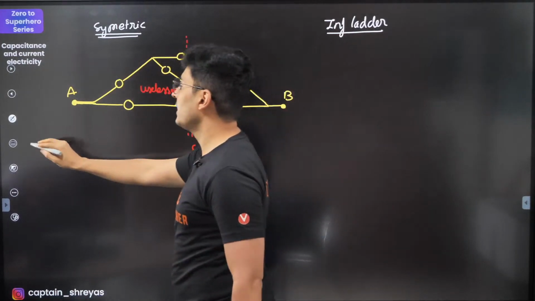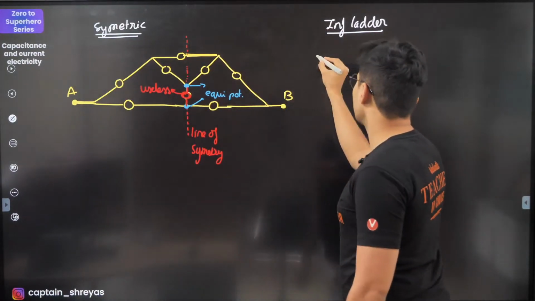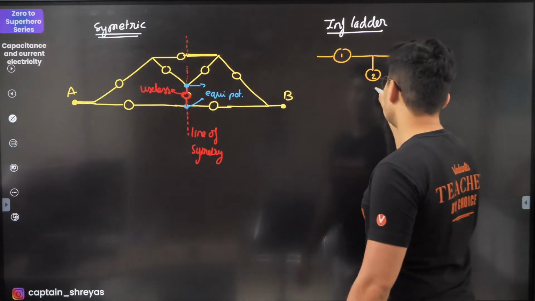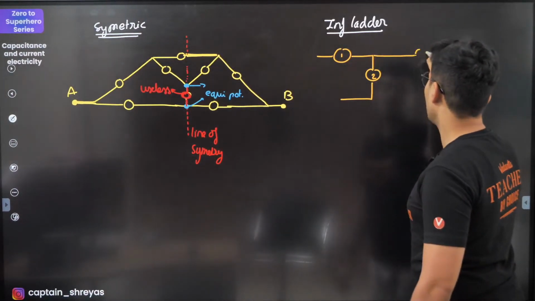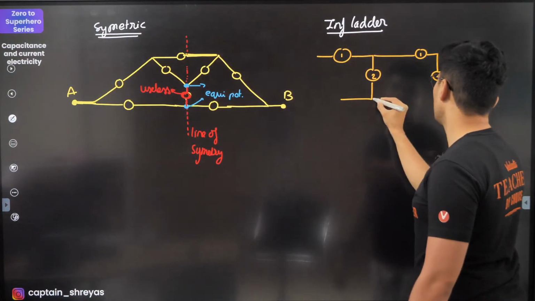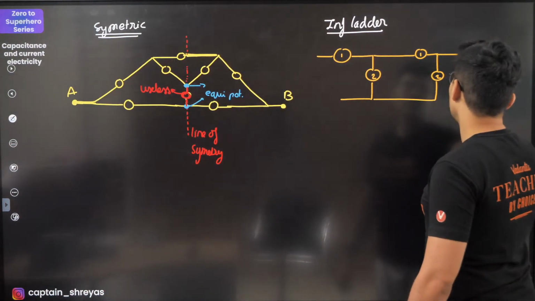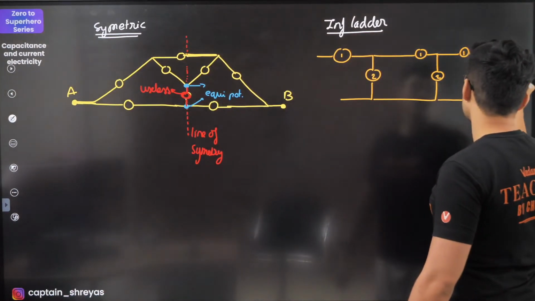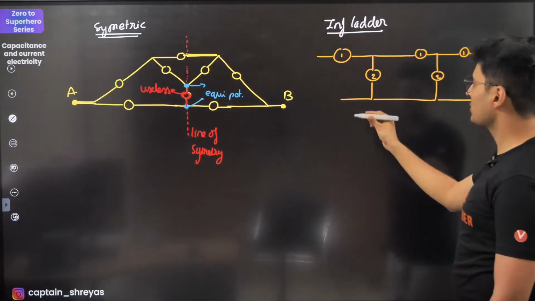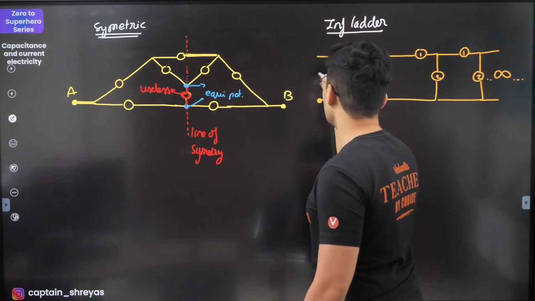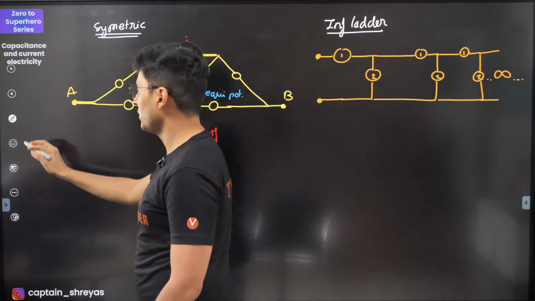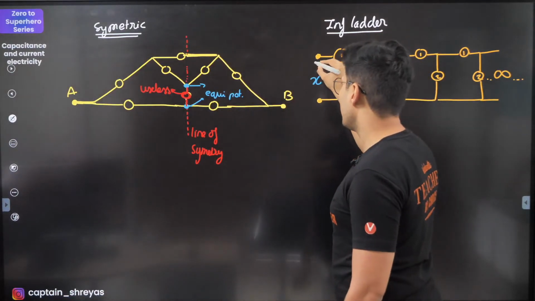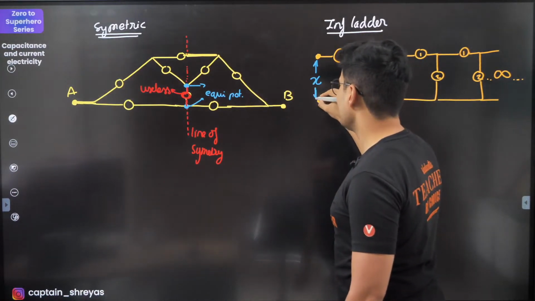So in infinite ladder kind of questions, what you have is, let's say, one device and then a second device. It could be a capacitor also, doesn't really matter. Then again one, and then you have two, and then again one, and then again two, and let's say this just continues till infinity. You have been asked to find the equivalent resistance or capacitance between these 2 points. So the first thing you need to do in these cases is assume that the equivalent capacitance or resistance between them is just X.